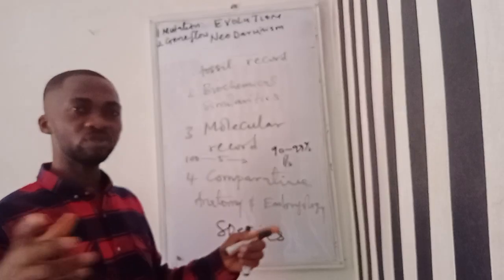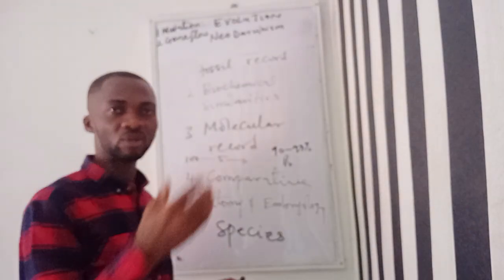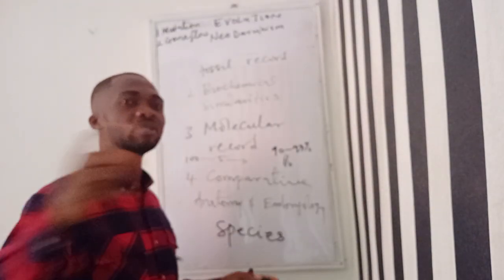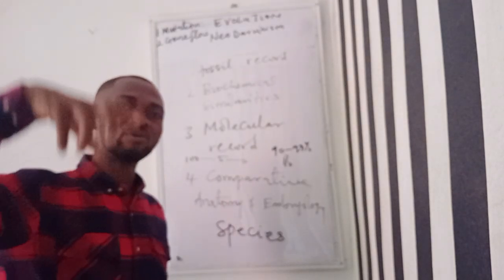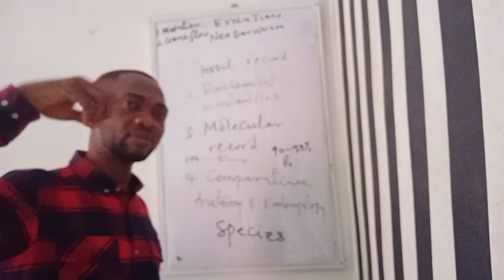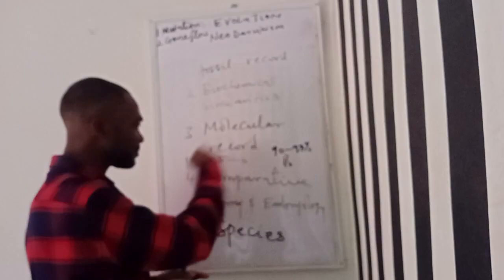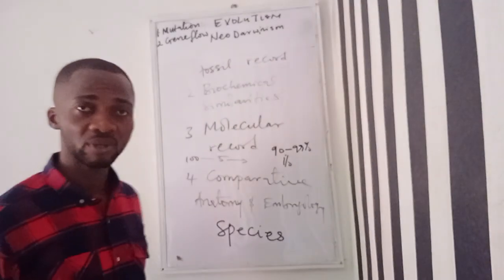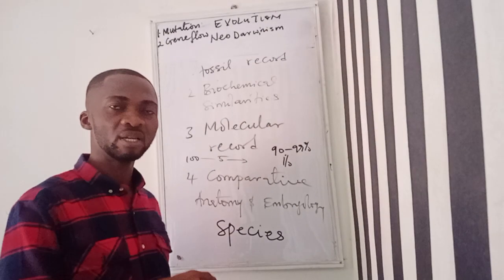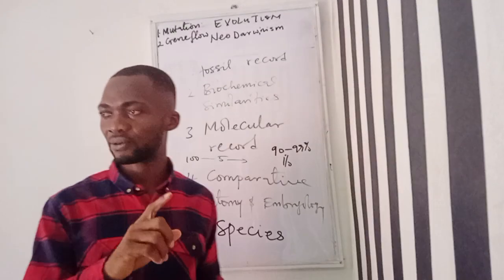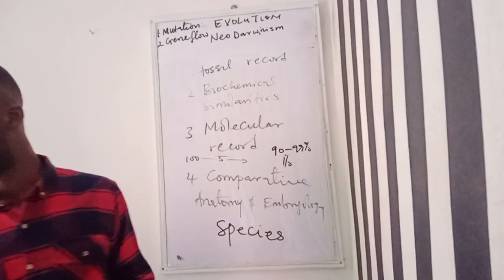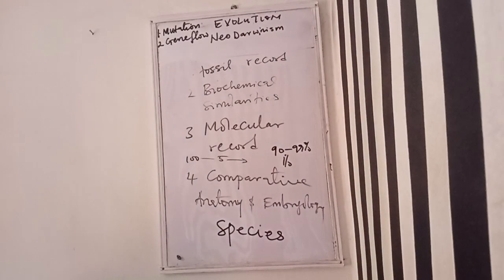And those that have those features, of course, will be selected by nature. And mutation can also occur or accumulate in their genes in such a way that they now begin to form features or characteristics that are different from those of the parent organism. This again can result in evolution. So these are the four different causes of evolution.